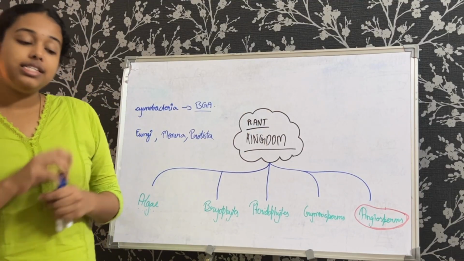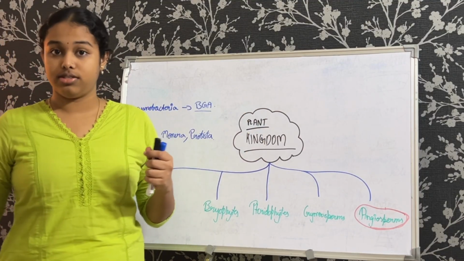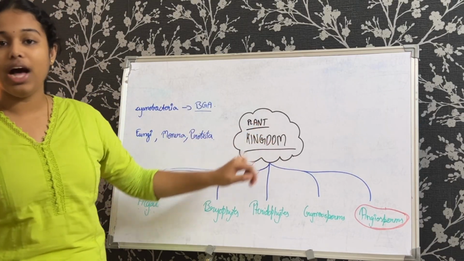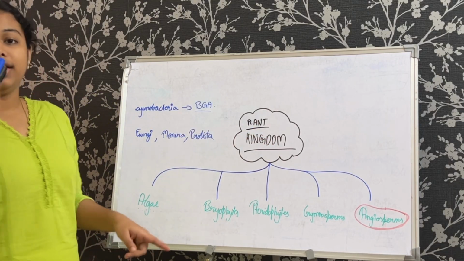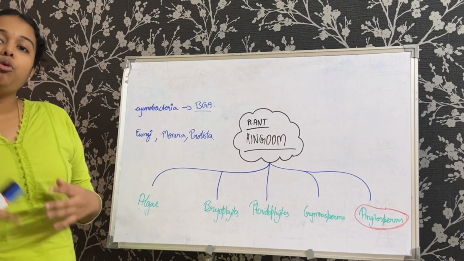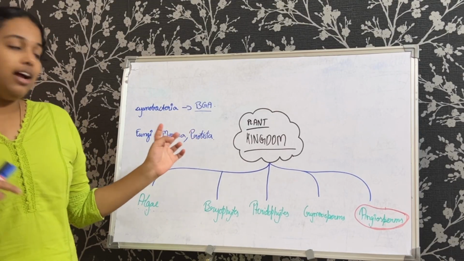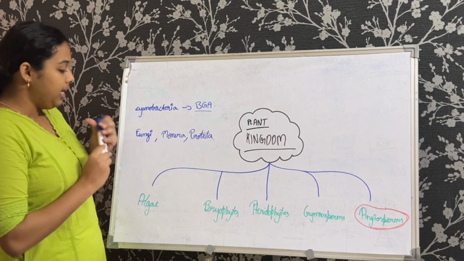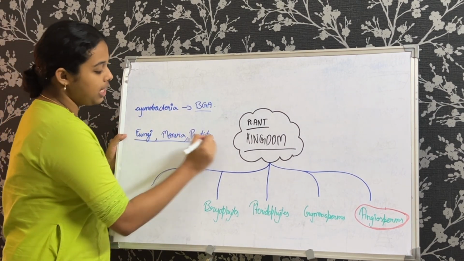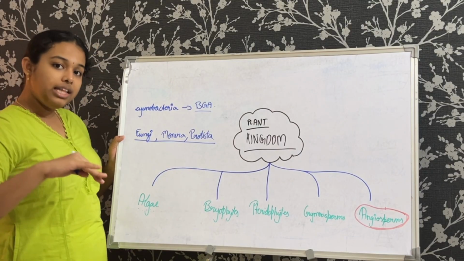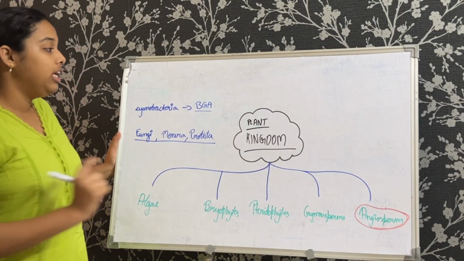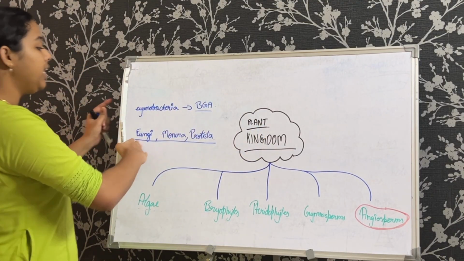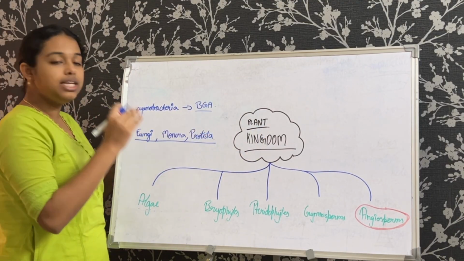Plant cells are special in the way that they have cell walls. Now you might know that animal cells do not have a cell wall, but plants do have a cell wall. That is a protective barrier. We'll get to know more about this in the cell lesson. But why I'm mentioning this right now is because here you might see these kingdoms, right? These kingdoms, the organisms which had cell walls. Now having a cell wall is not exclusive to the plant kingdom. Even in other kingdoms, there were organisms that had cell walls.